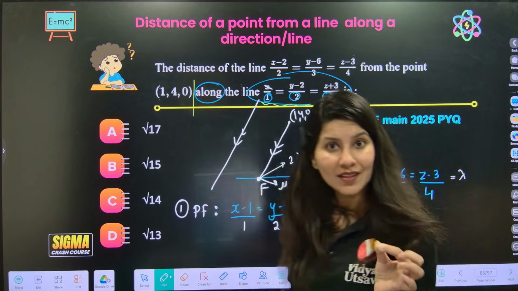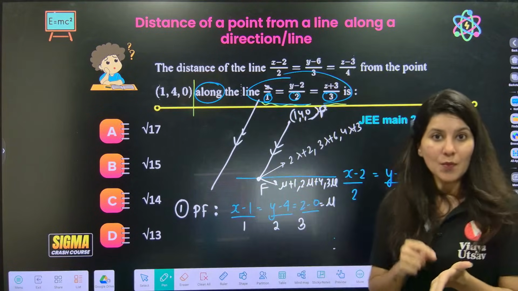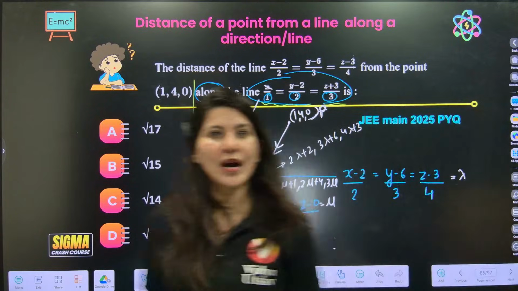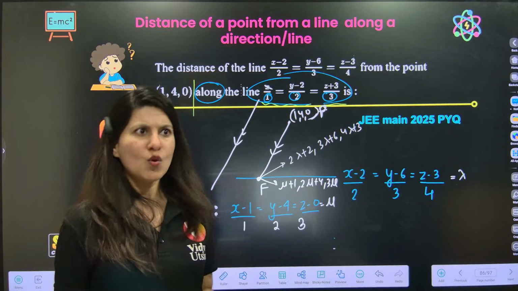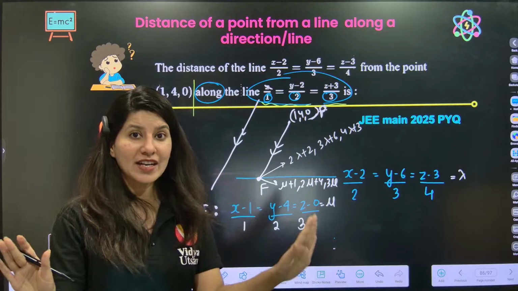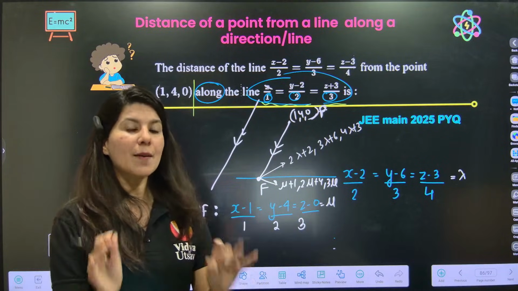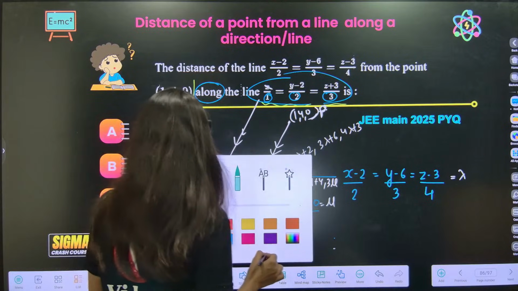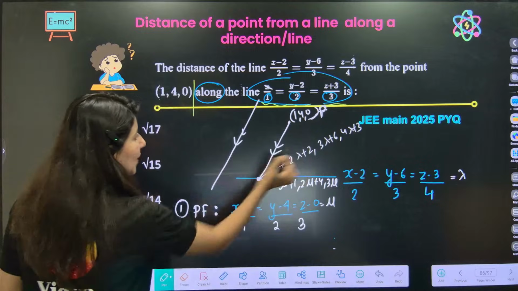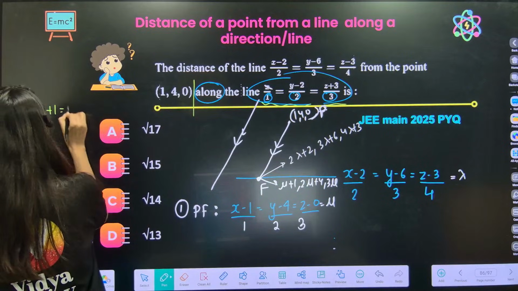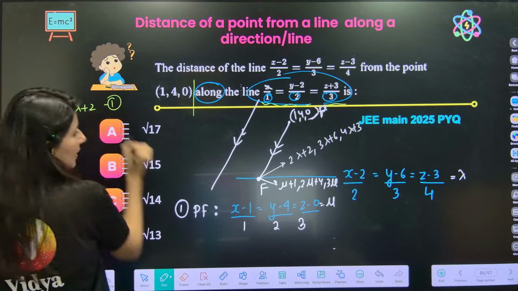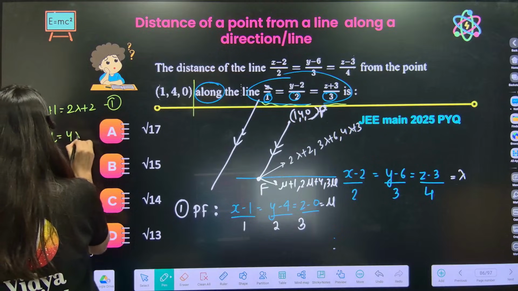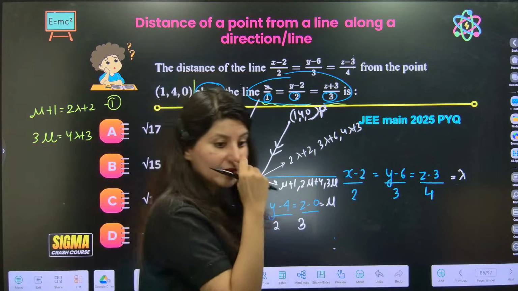So 1 point but 2 sets of coordinates. 1 point F is sharing 2 coordinates. So all you have to do is find lambda and mu. Moreover, ninja style says just find mu. Do not run after lambda. Mu will help you with everything. So basically you have to equate. Yes, let's equate. Mu plus 1 is equal to 2 lambda plus 2, first equation. And 3 mu is equal to 4 lambda plus 3. Solve it and get the value of mu.